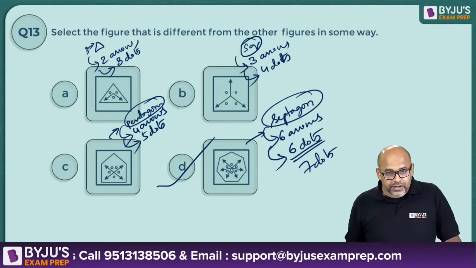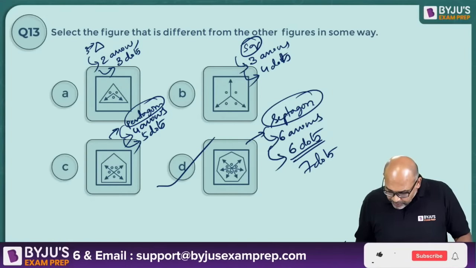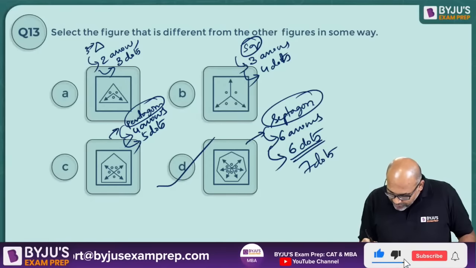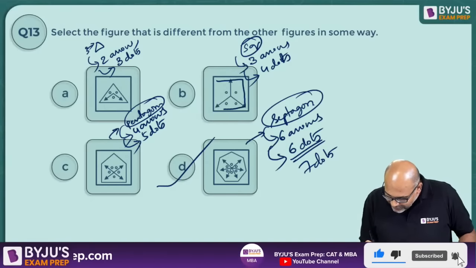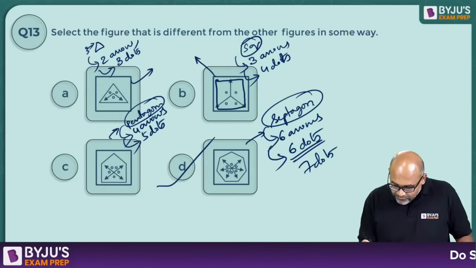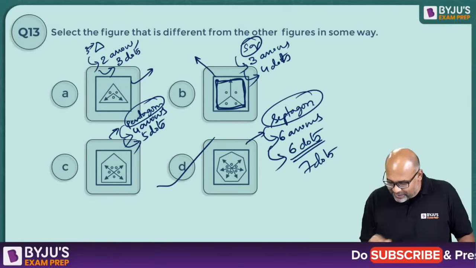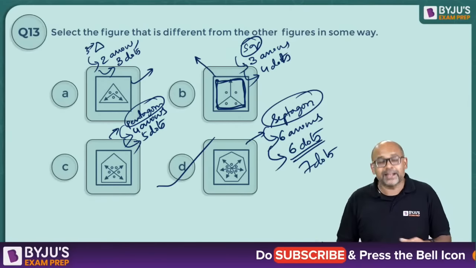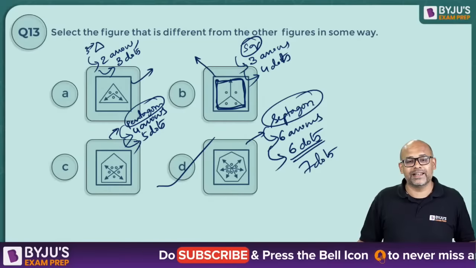Okay, so Ruchika is saying there is no square in B. Okay, let me see. There should have been a square like this, one more square. So I think if you say this square and this square are the same, then there should be one more square. Well, technically, those of you who've given B, it is also correct, guys.